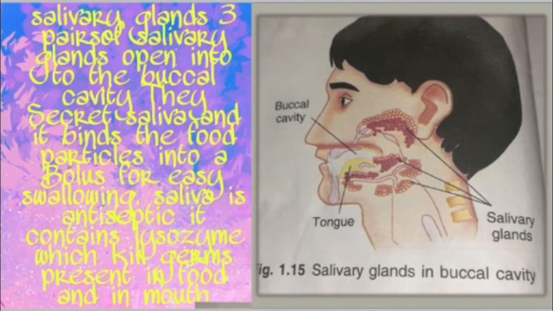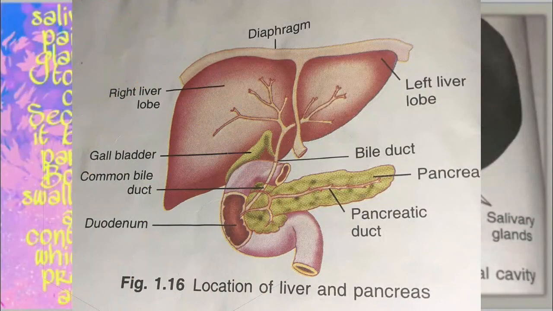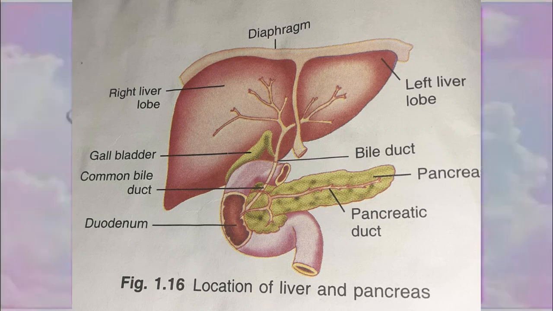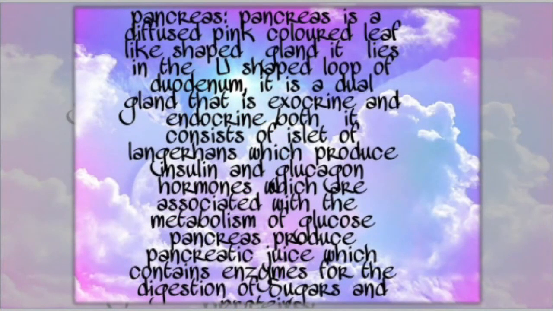Now coming to gastric glands. Gastric glands are present in the stomach, and they release hydrochloric acid, mucus and a protein digestive enzyme called pepsin. Now when we talk about the liver, the liver is the largest gland in the body, and it is reddish brown, and it weighs about 1.5 kilogram. The liver consists of hepatic cells, and it produces bile juice which is stored in the gallbladder and is released in the duodenum.